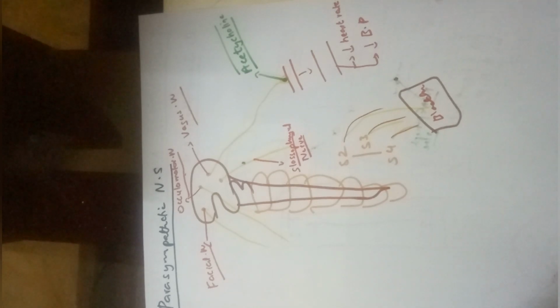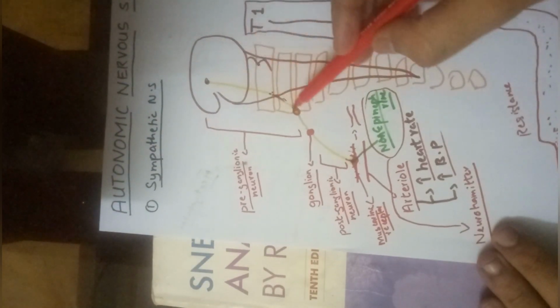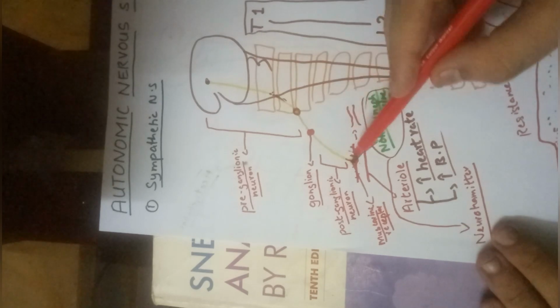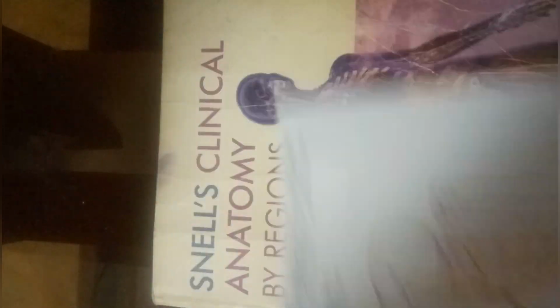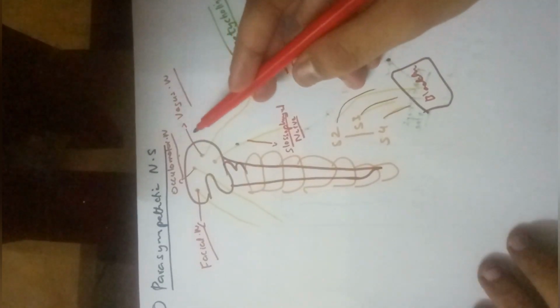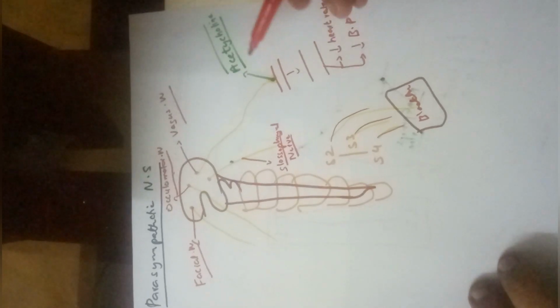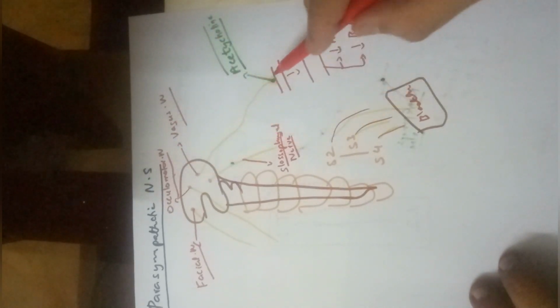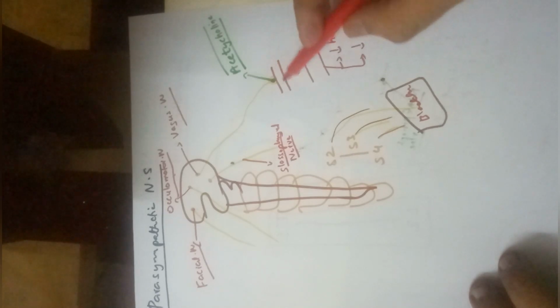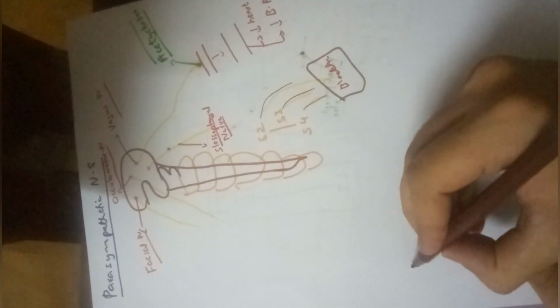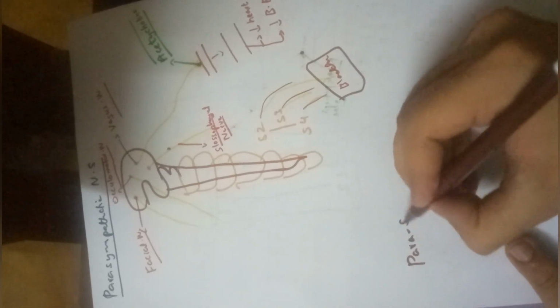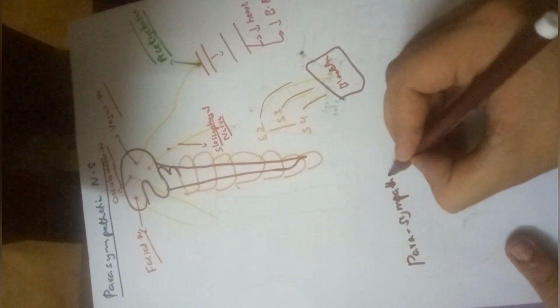If we are in fear, or if there is stress, then the sympathetic nervous system will be activated, and its nerve endings will secrete norepinephrine, and then it will constrict the arterioles, and blood pressure will rise, and the heart rate will rise. Okay. And if we are at rest and we are trying to be easy and cool down, then the parasympathetic nervous system will release acetylcholine, and it will dilate the arterioles, and the heart rate and blood pressure will go down. Okay, so this was just the normal physiology and a little bit of anatomy.